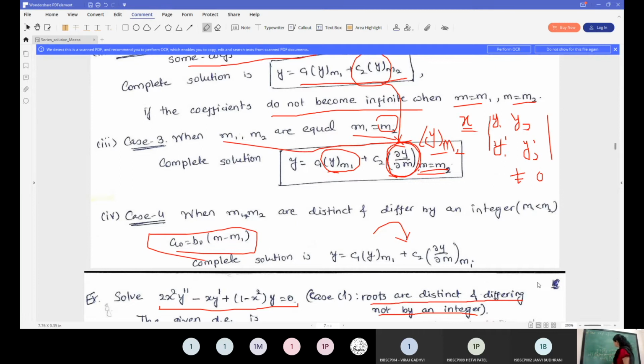Today I have used yellow chalk. Are you getting the better resolution with this yellow color or white color? Yellow, ma'am. Yellow is better. Yellow is fine, no? Okay, fine. Because yesterday I have seen in the recording that white is not properly visible. So I have used the yellow chalk.